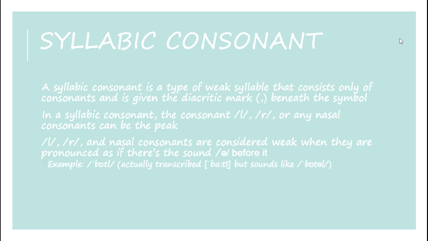In a syllabic consonant, the consonant l or r or any nasal consonant can be the peak. L, r and nasal consonants are considered weak when they are pronounced as if there's a schwa sound before them. For example, bottle is actually transcribed as battle, but sounds like bottle.